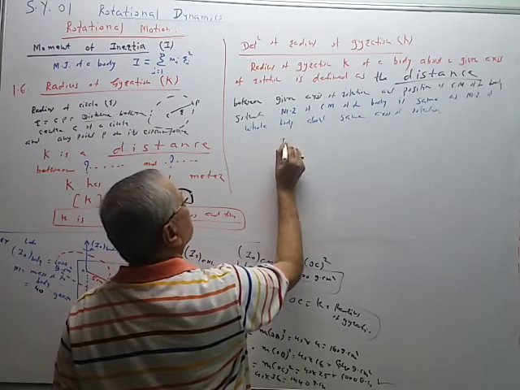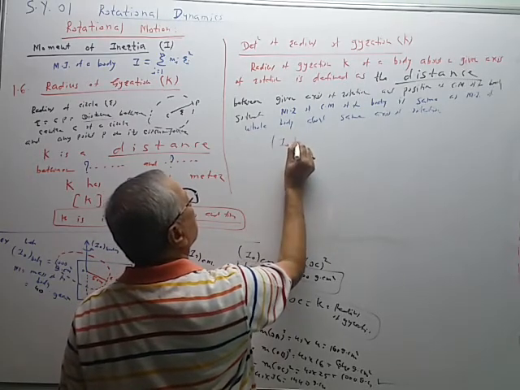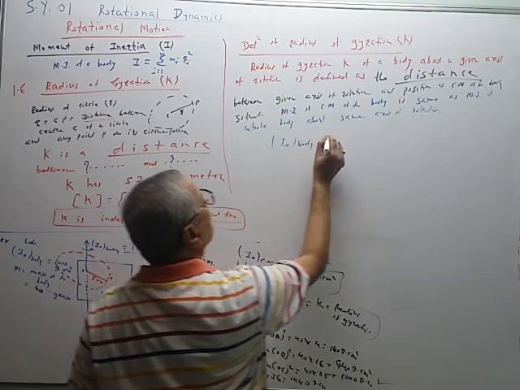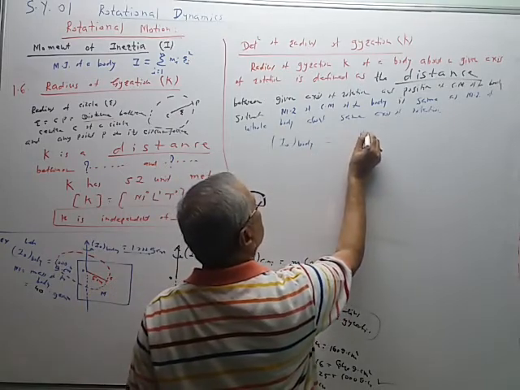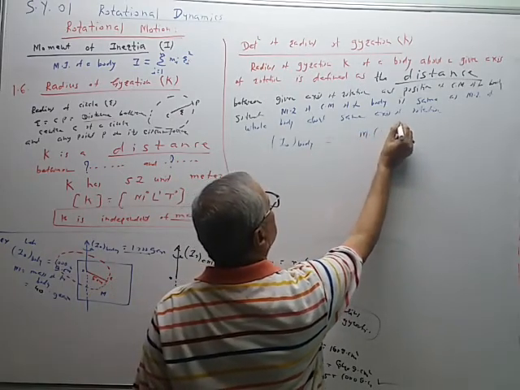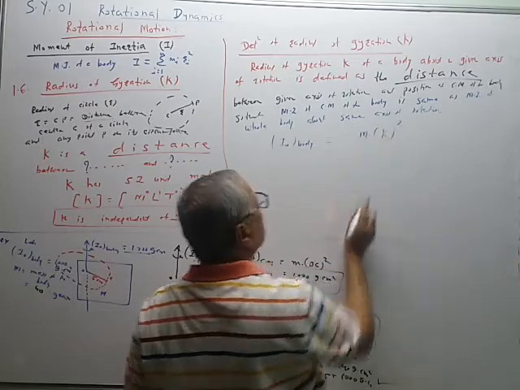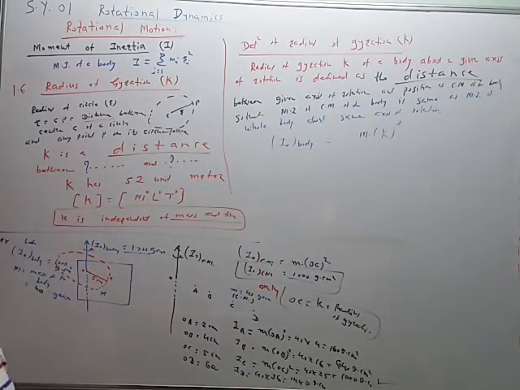Therefore, the moment of inertia of the body is equal to the mass of the body multiplied by the radius of gyration square. I is equal to mk square.